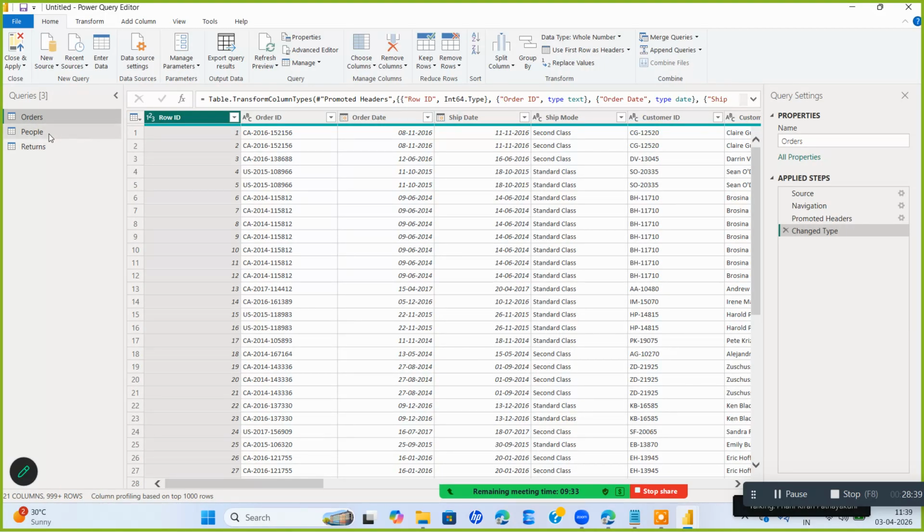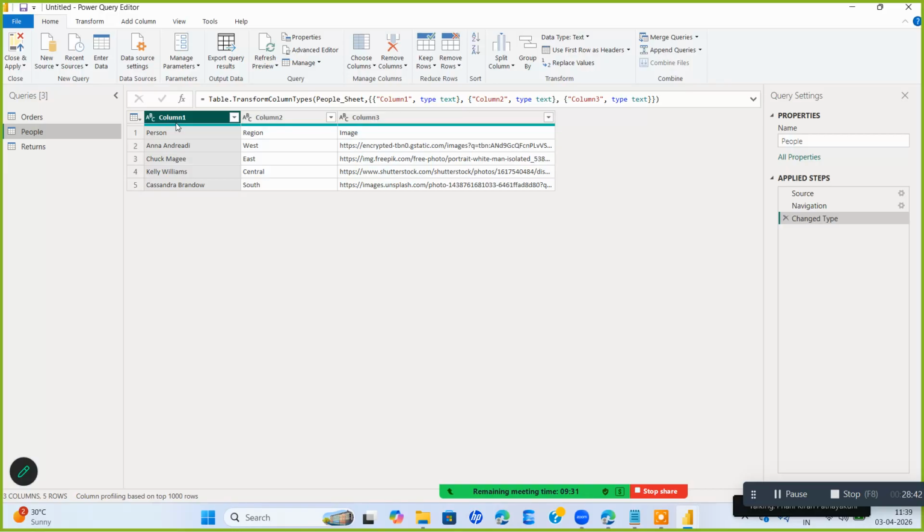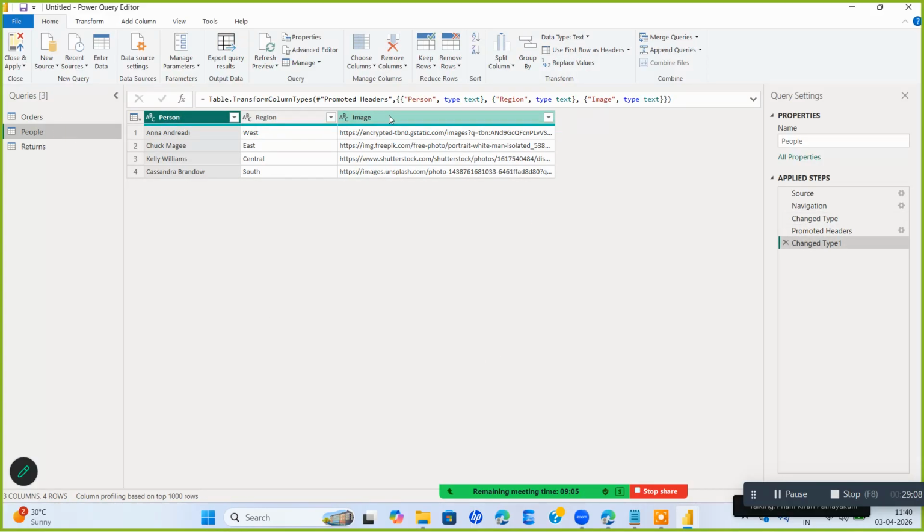Orders table is perfect. I don't want to touch it. People table, there is a problem. I said we are not going to use any code, right? We use a GUI, graphical user interface. Look at this. Use first row as header. Automatically this first row will become a header. These three will take the header place. Now see how I'm going to apply that. I'll just go here, select the table and then make it first row as header. Did it get transformed? This is called transformation. I have eliminated one unnecessary row and replaced it with the first row of my table. So saving space in my data model, and I have created this report.